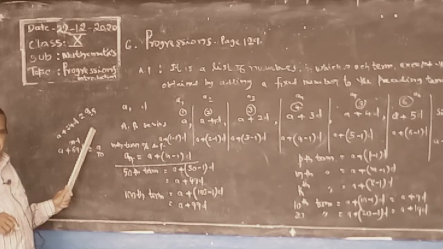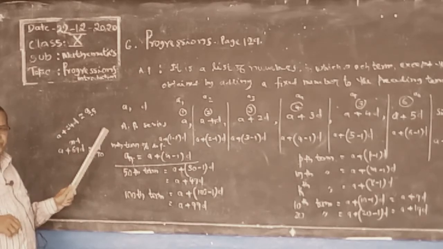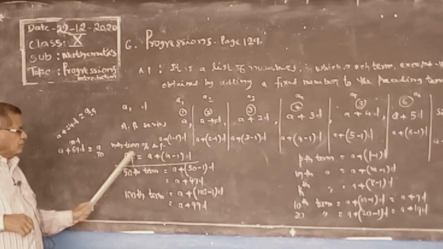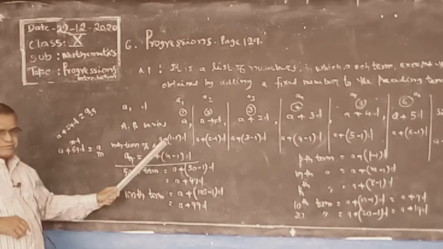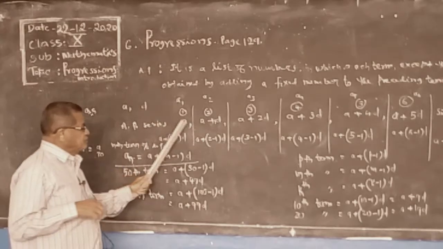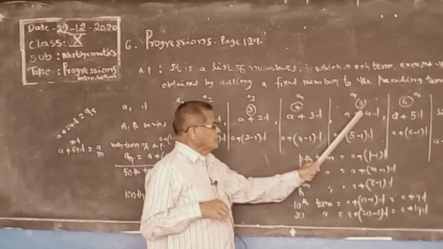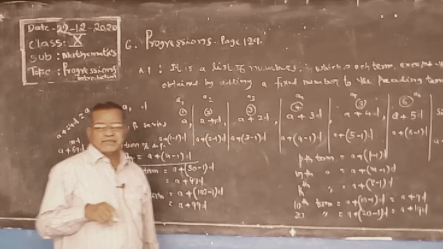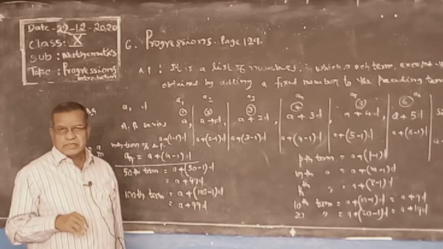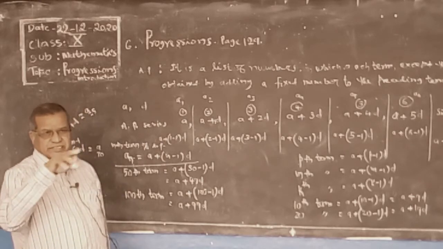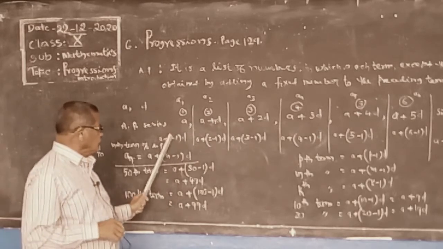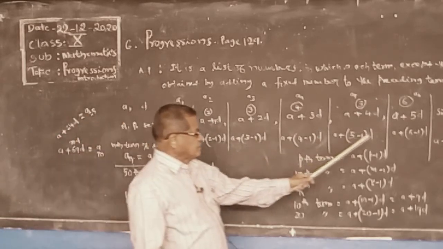So this is the formula. Please write down how to find the nth term. How are we writing this? First term, second term, third term, fourth term, fifth term, like that. Generally the first term is taken as a, and the difference added is the constant number d.